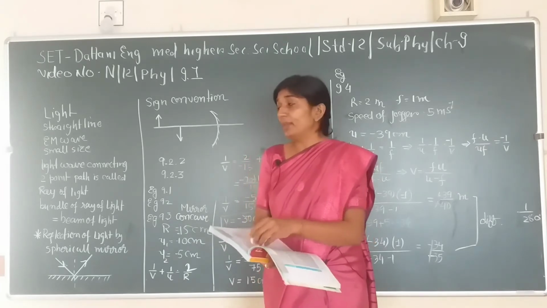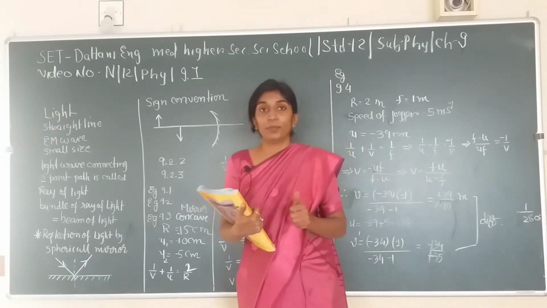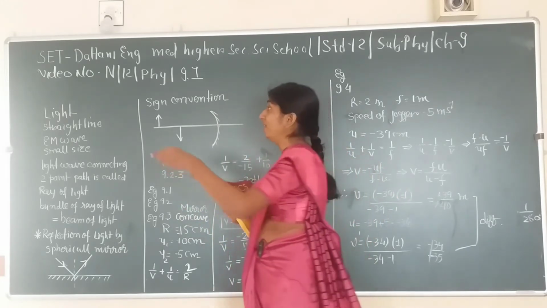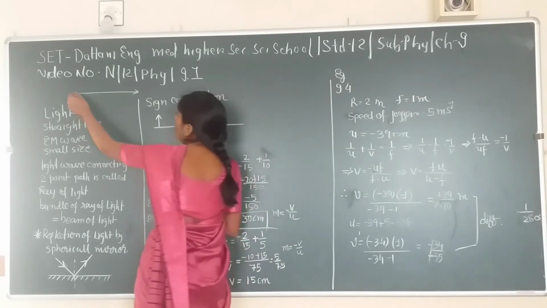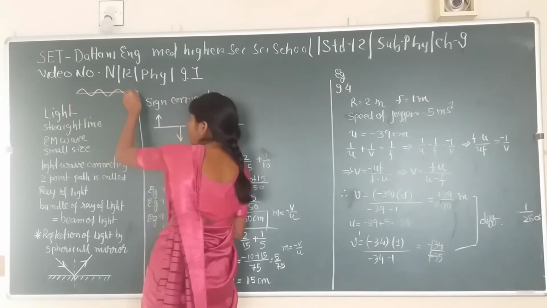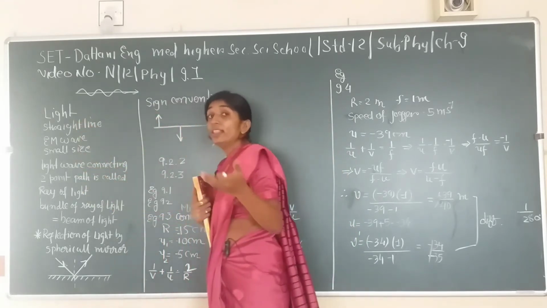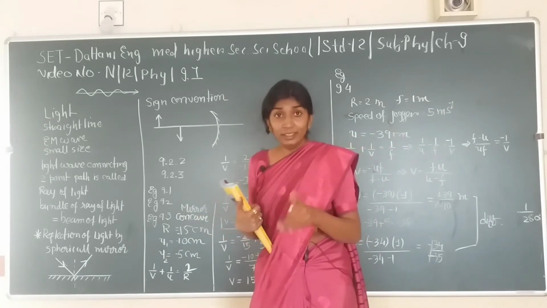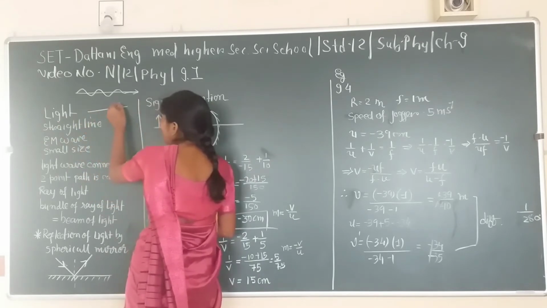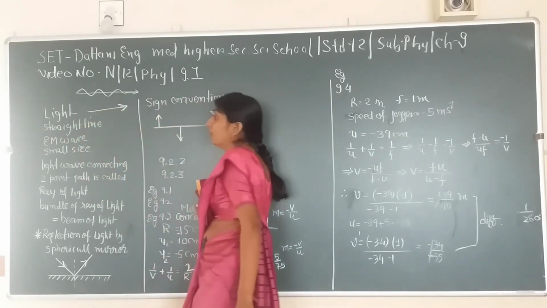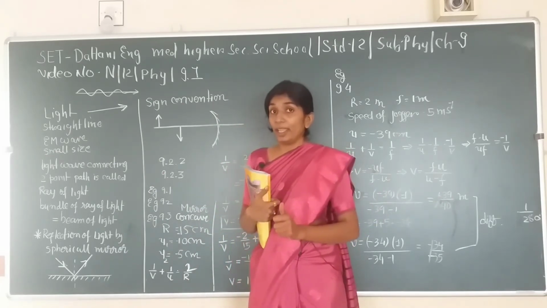ચેપ્ટર 8ની અંદર આપણે ઓલરેડી સ્ટડી કર્યું કે light is considered to be an electromagnetic wave, and if something is having a wave nature, then it won't propagate in a straight line, it is going to propagate like this, like a wave. But we consider light to be a straight line. Recall chapter number 10 of standard 10. You have studied light is considered as a light ray, something like this. So this one is contradicting what we have studied in chapter number 8.